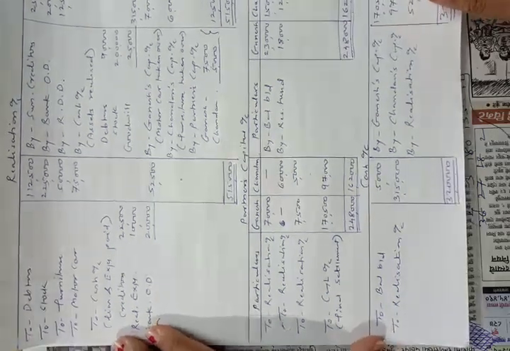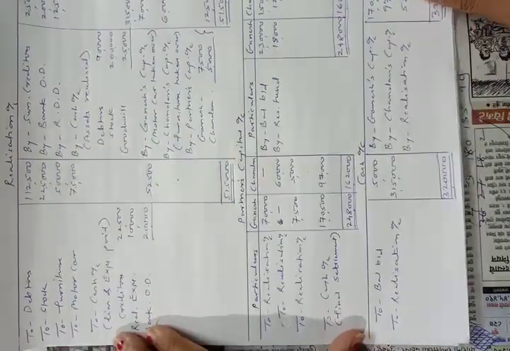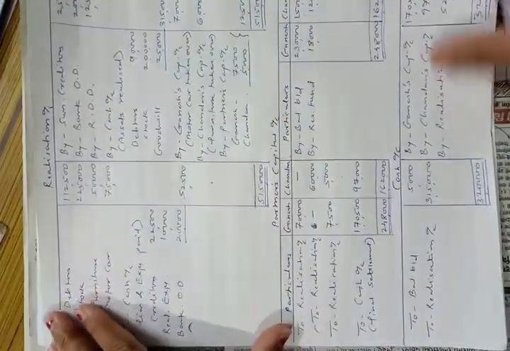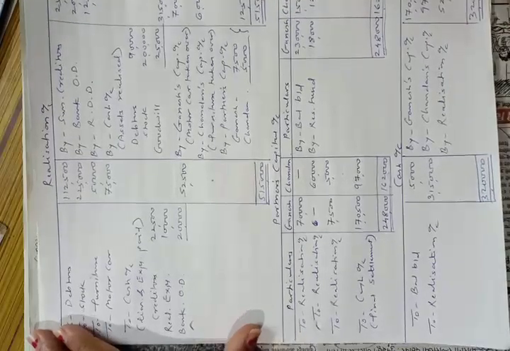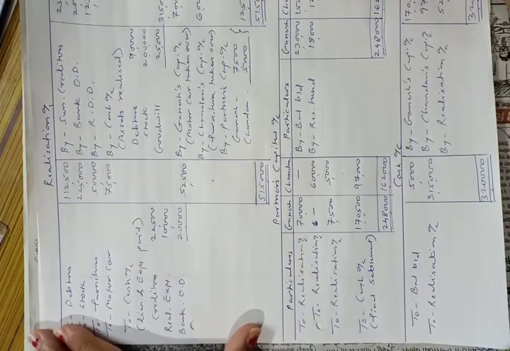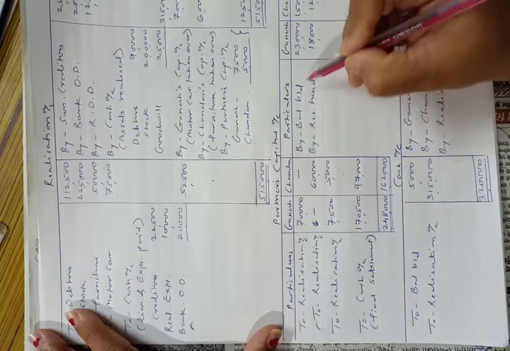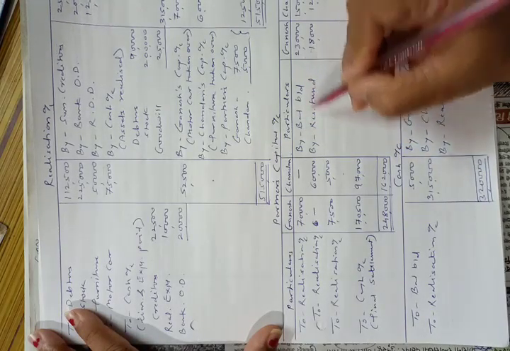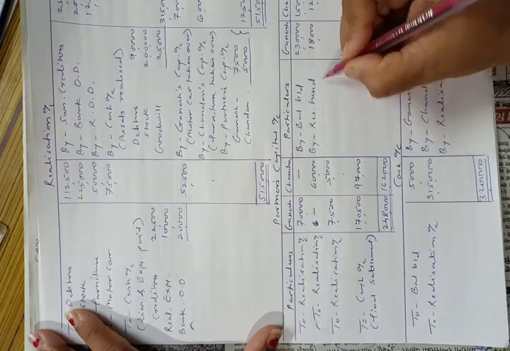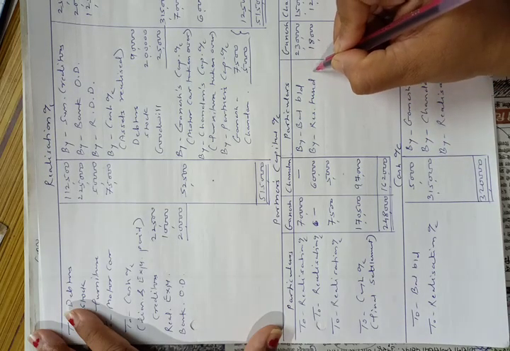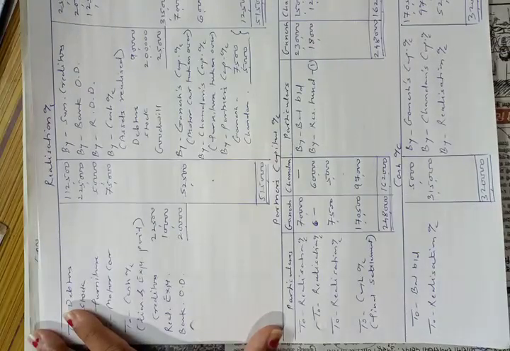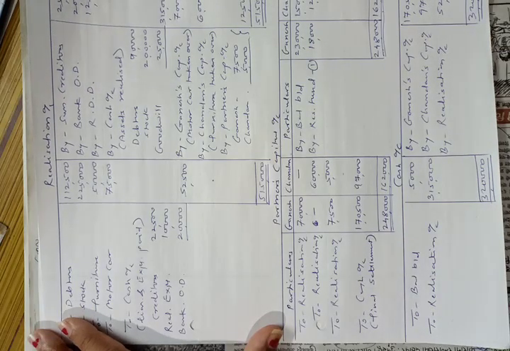Now we have to pass the journal entries as per the requirement. I will show you how to keep in mind the order of journal entries. First, we have made transferring of balance sheet. So let us pass those entries. We have transferred capital here. This will not be any entry to be passed for balance. Then we have distributed reserve fund. So this entry will be first. We have to pass first entry of distribution of reserve fund.